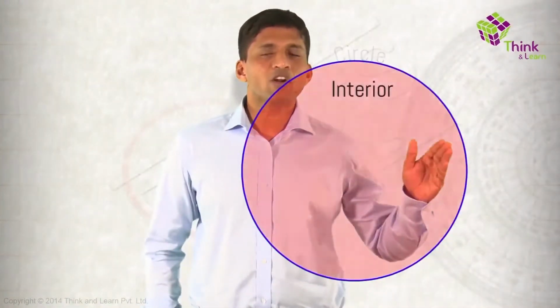Circles are very easy to understand. The properties of circles are very interesting. They are all interrelated. So even though I'll discuss a lot of properties as part of this session, you're going to find this session as easy as any of the other sessions in geometry. Now, take a circle. As you can see, this circle will divide the plane on which it lies into 3 parts: the circle itself, the exterior of the circle, and the interior of the circle. The whole chapter is about how circles and lines interact in a plane.